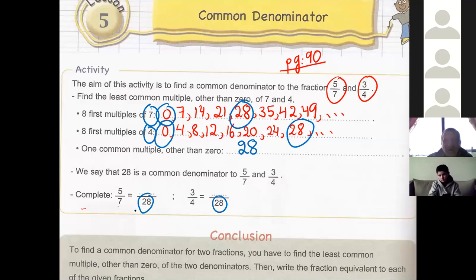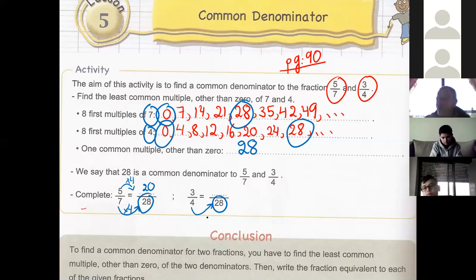Which number in table 7 gives us 28? 4. So let's multiply by 4. 5 times 4 is 20. Excellent. And the second one. Which number in table 4 gives us 28? 7. 3 times 7 is 21. Excellent.